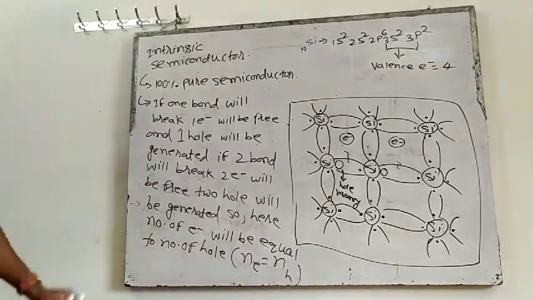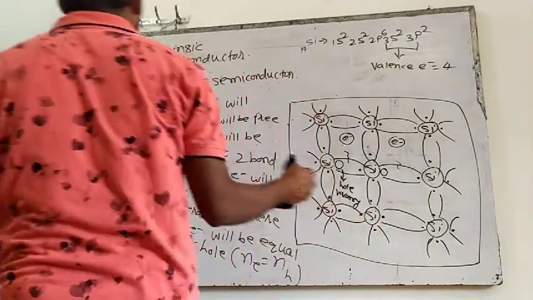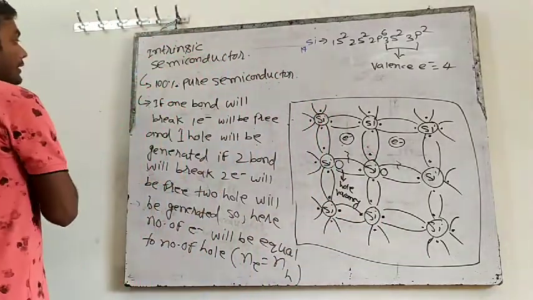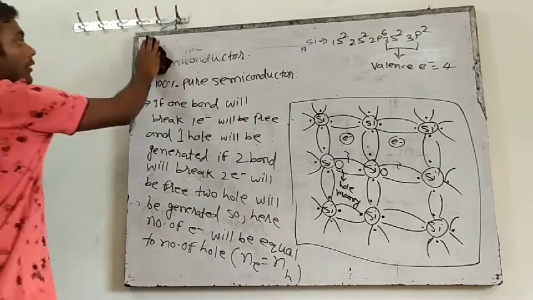So the number of electrons will be equal to the number of holes. Is it clear? Okay. So this is an intrinsic semiconductor. Take the screenshot if required.